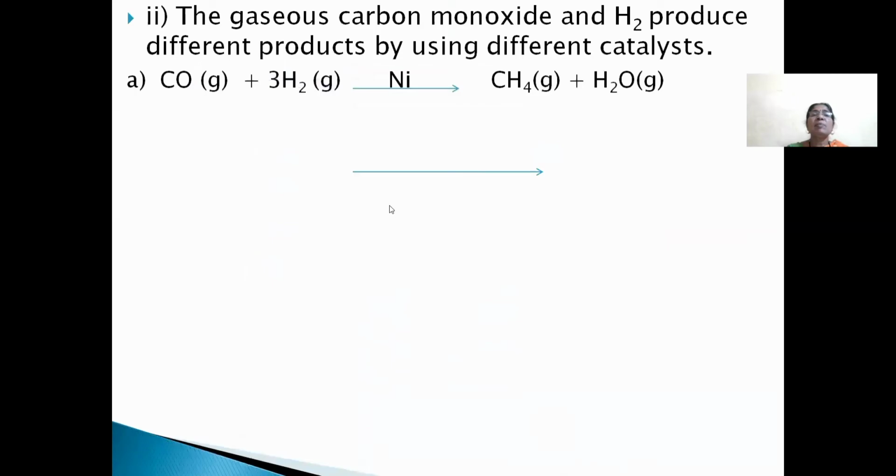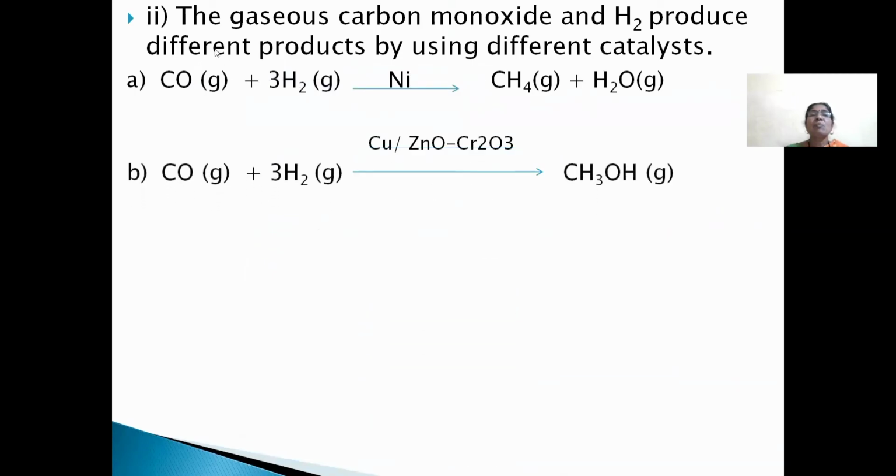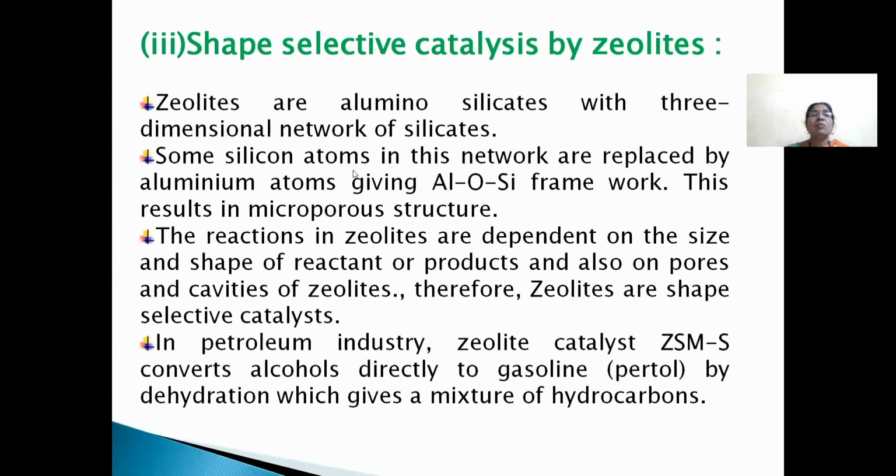Second example will be the gaseous carbon monoxide and hydrogen producing different products. In the first, nickel is used as a catalyst. Hydrogenation of carbon monoxide forms methane. In the second chemical reaction, copper acts as a catalyst and forms methyl alcohol.